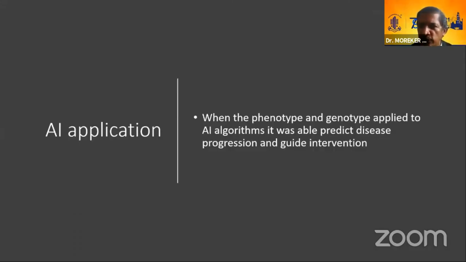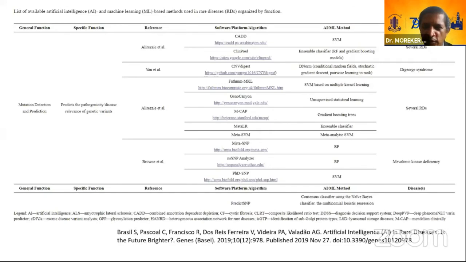So when genotypes and phenotypes were applied to AI algorithms, these are present and available all over the internet. And you can further think about disease progression, and this can also guide intervention. So this is what is available over the internet. There is a huge list of available AI and machine learning based methods which are used in rare diseases, called RDs, which are organized by function. So you can look at mutation detection. It predicts the pathogenicity and the relevance of the genetic variant.